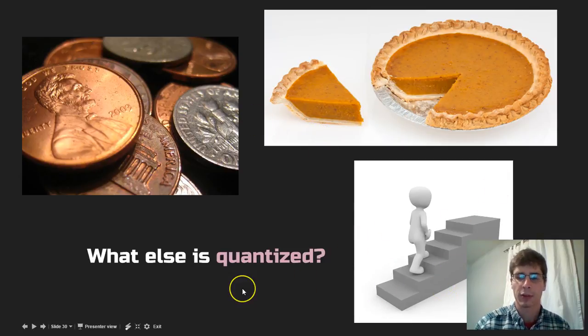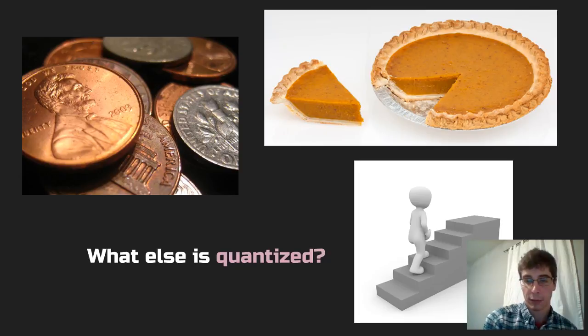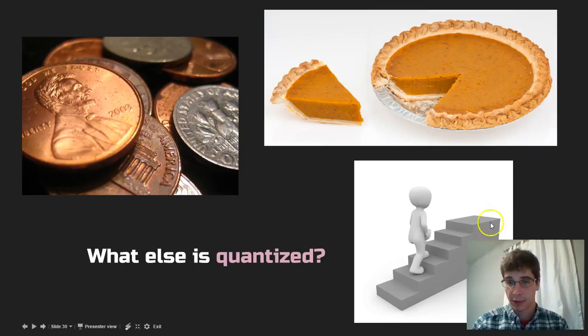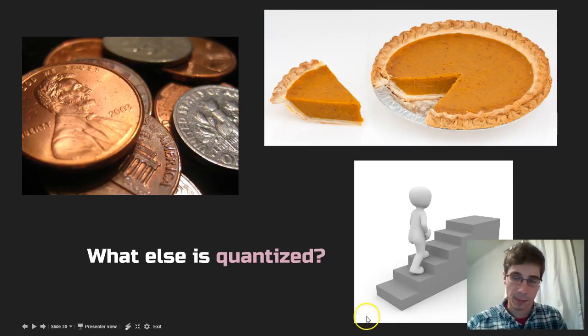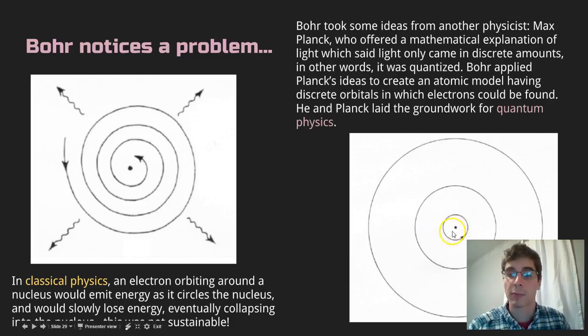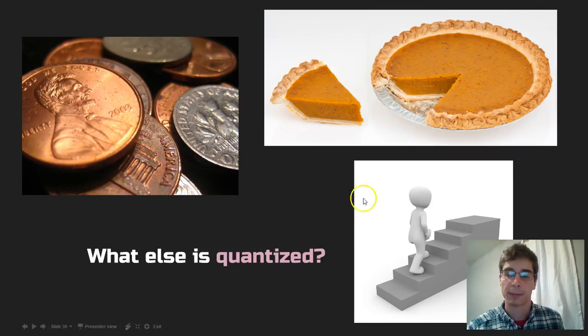We also have this picture here of some stairs. Stairs are quantized because you can't be at half a stair. You're either at the first stair, the second stair, the third stair. There's no in between. The opposite of stairs might be something like a ramp. And a ramp is essentially a continuous gradient, whereas stairs have specific levels. If we go back and look, we've got specific levels at which electrons can orbit. And that's why we say it's quantized.